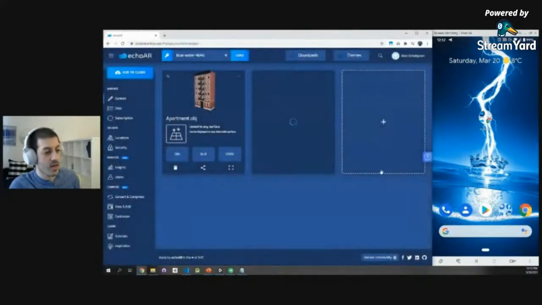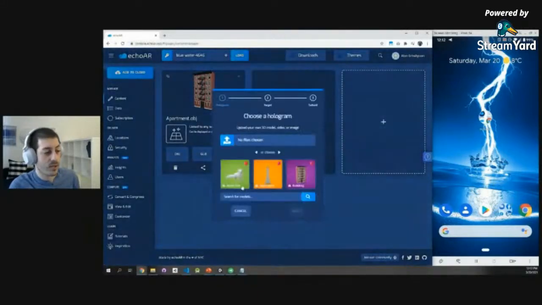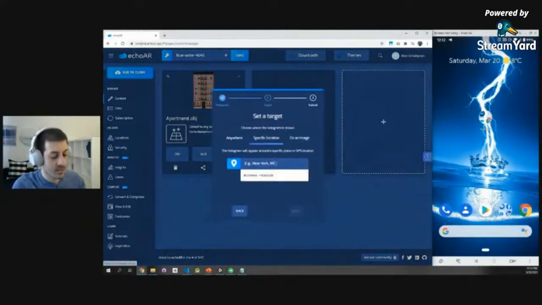Let's throw that in. And another thing that you can do is you can also upload content based on location. So I can throw in this 3D model, and I can say I want this to be in a specific location.